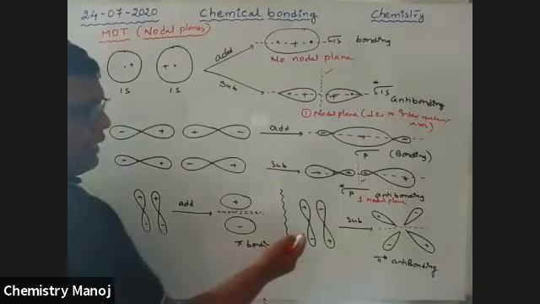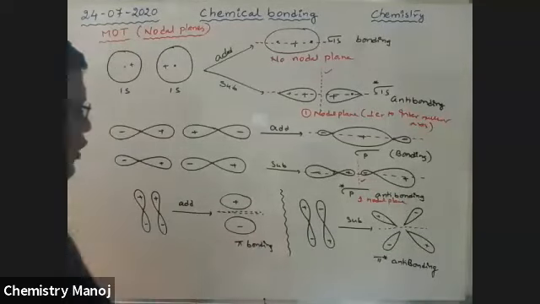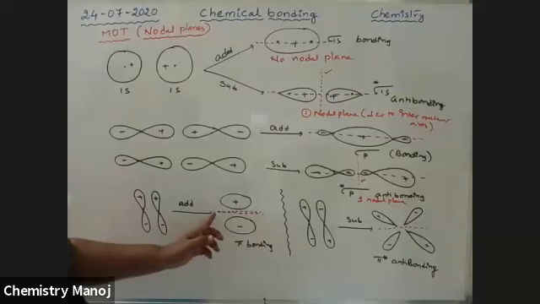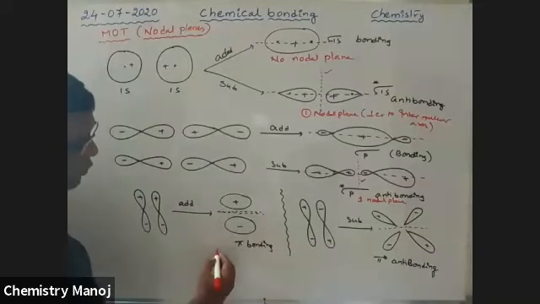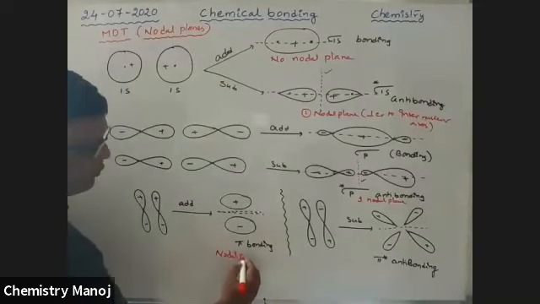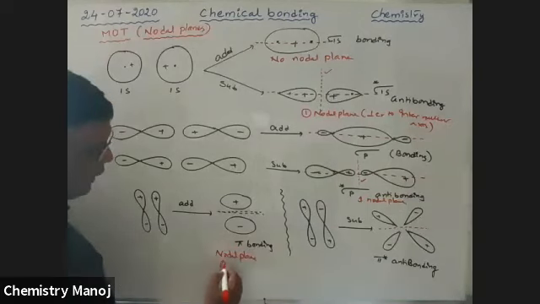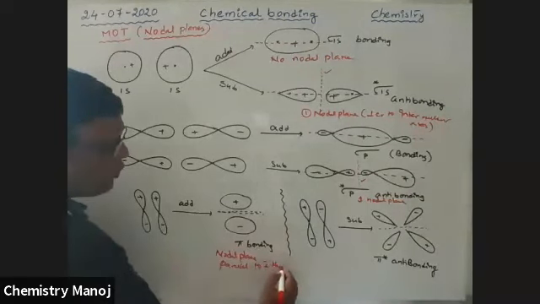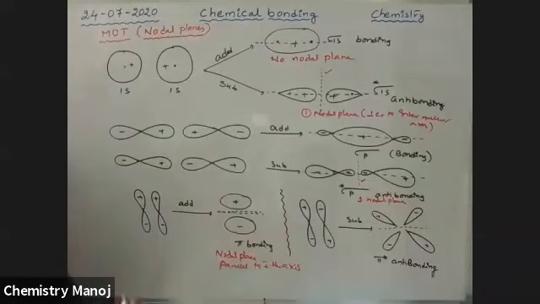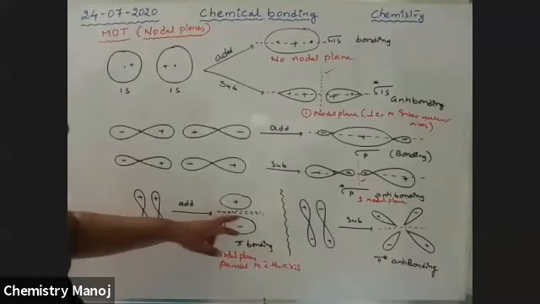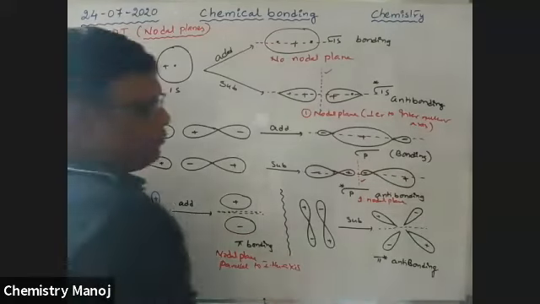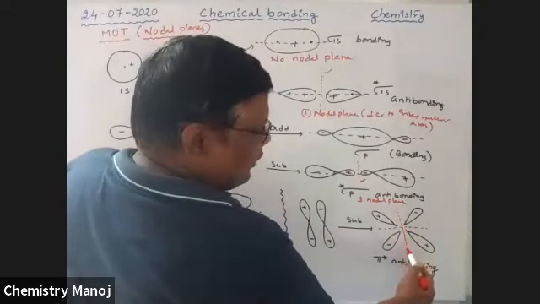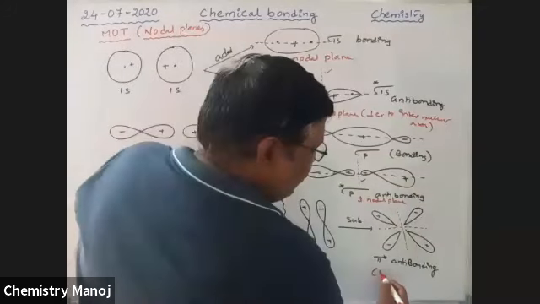Next, in case of this, see here. So pi bonding, this is the area where the probability of finding electron is equal to 0. It is parallel to the internuclear axis. Parallel to the internuclear axis, it is a nodal plane. See here, this is one nodal plane, this is also another nodal plane. It has two nodal planes.